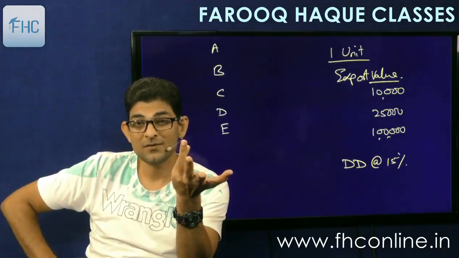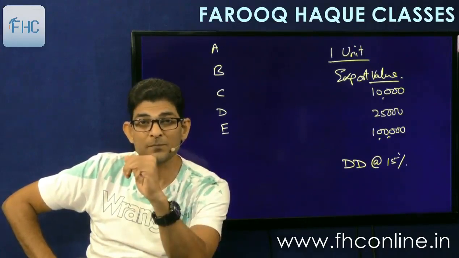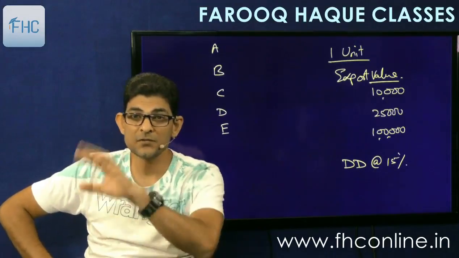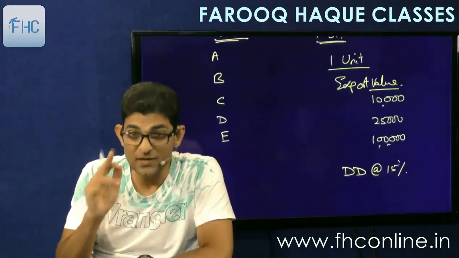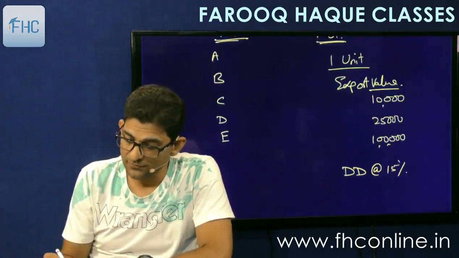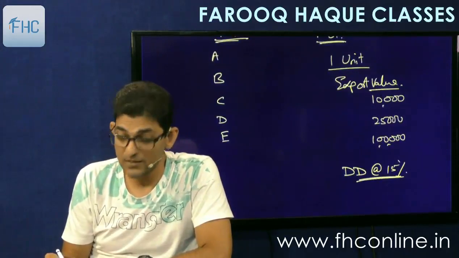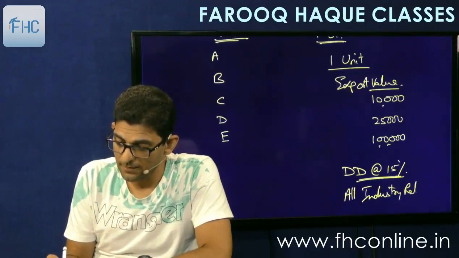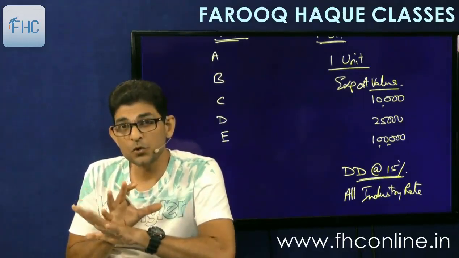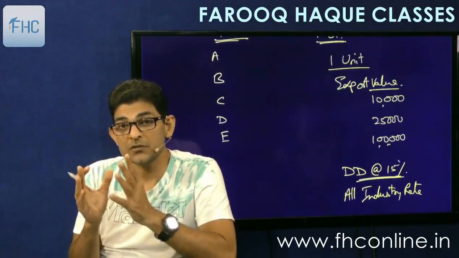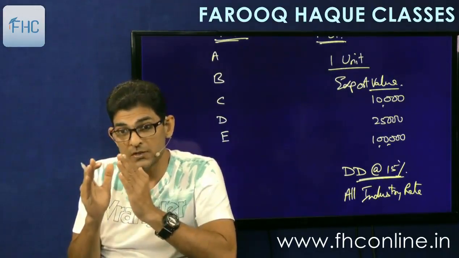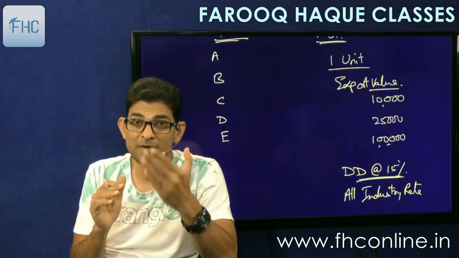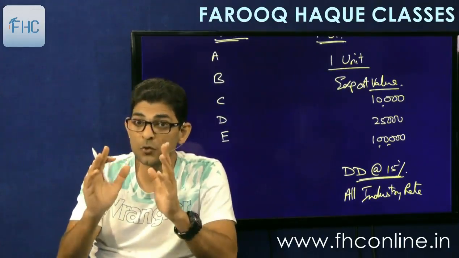So now the question is, where did that 15% come from? So let's understand the logic. This is the logic you have to understand. First of all, I'll tell you what this rate is called. This rate notified by the government is called the all industry rate. All industry rate means any exporter of these goods, industry meaning watch industry here, so any exporter of watches will get drawback at the rate of 15%. So this becomes an all industry rate. Every watch manufacturer will get drawback at 15%.